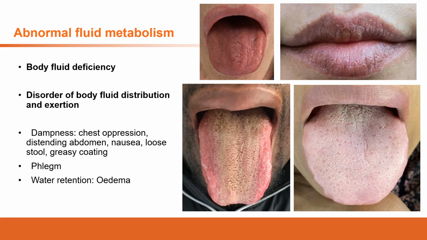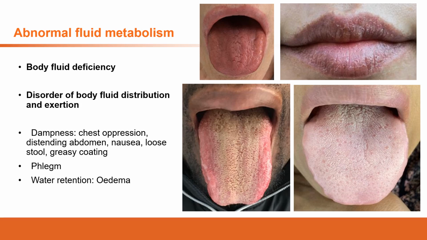Also, if the sanjiao is blocked, which is the pathway, then the transportation and distribution of the body fluids will be a problem. So all these can affect the body fluid distribution and exertion, as well as the liver. The liver regulates qi. So if the liver doesn't function well, the qi regulation won't function well. This also will affect the distribution and exertion of the body fluid.